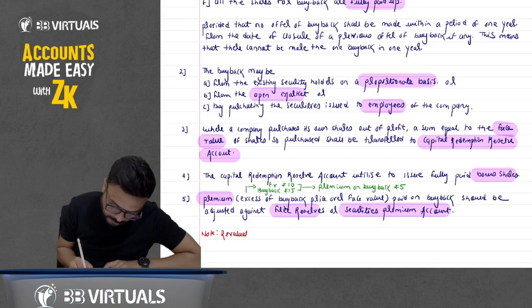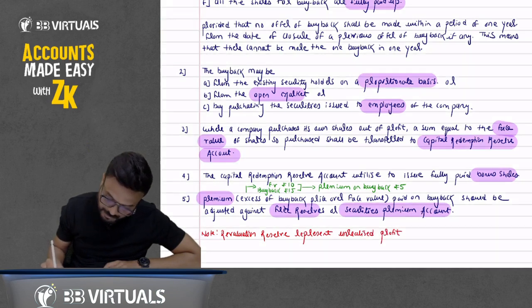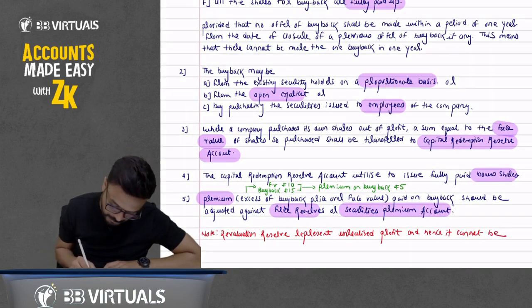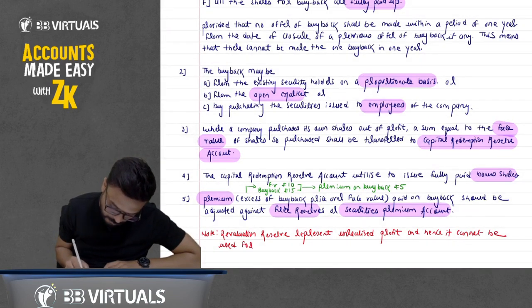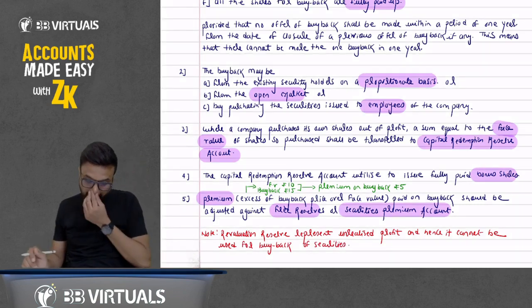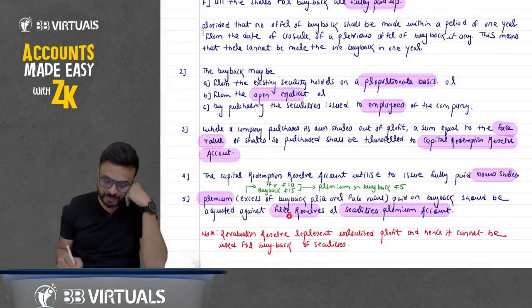Revaluation reserve represents unrealized profit, and hence it cannot be used for buyback of securities. So remember one thing, premium on buyback can be utilized against the free reserve and securities premium.